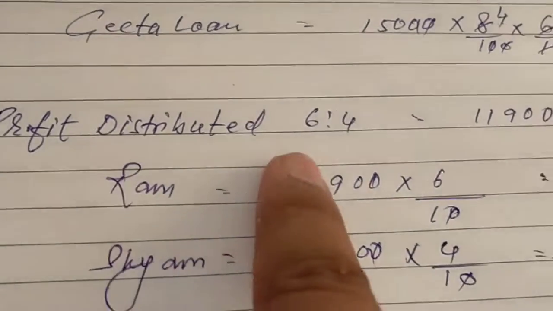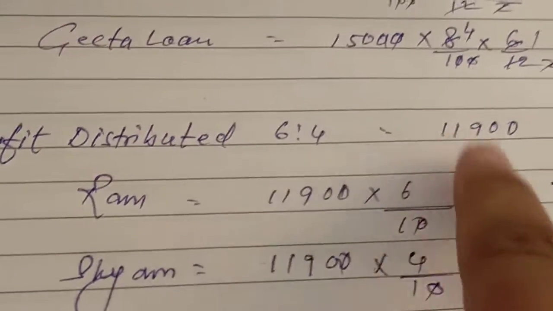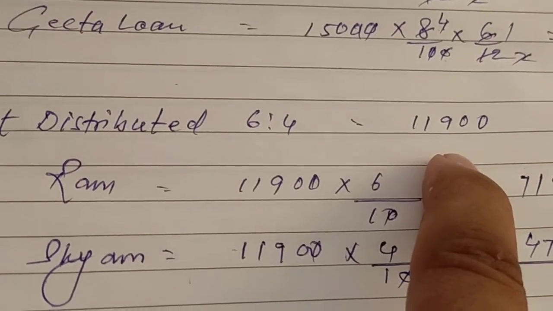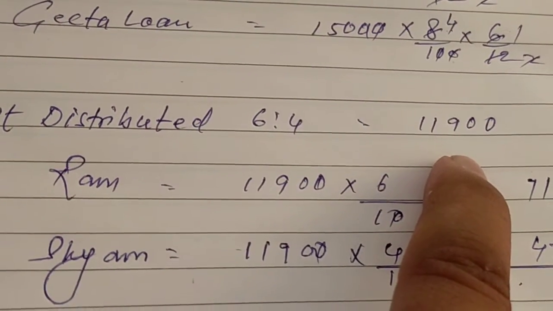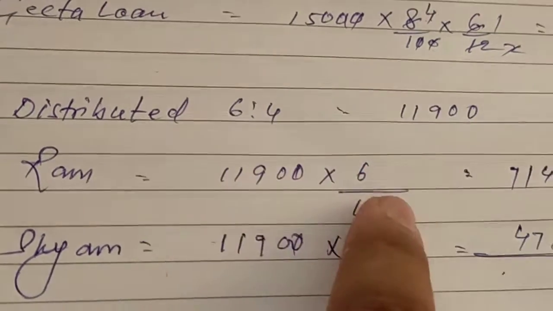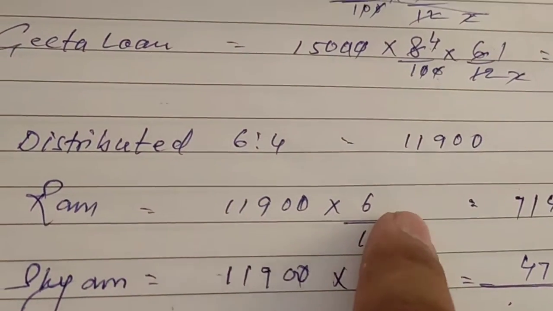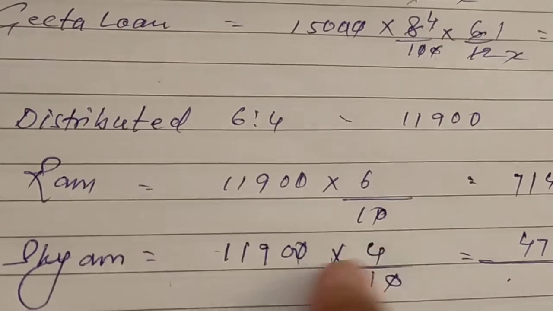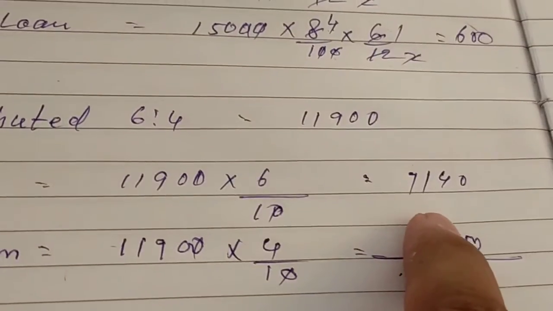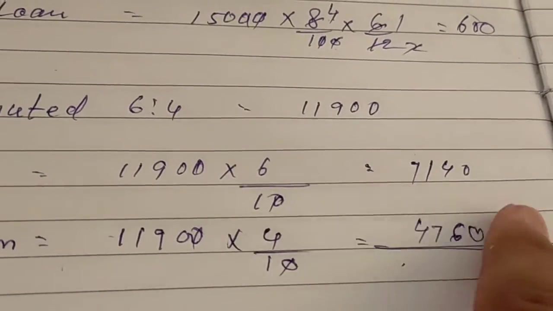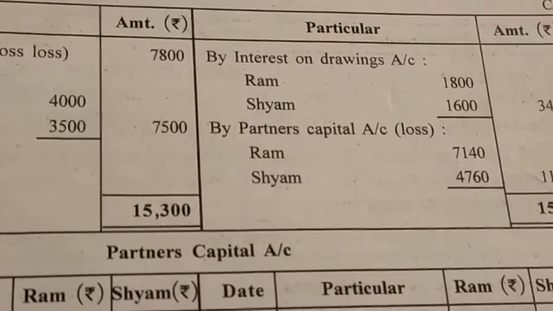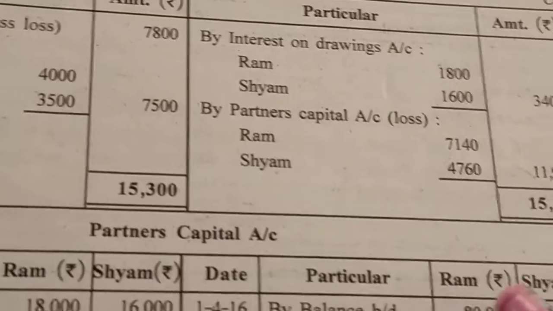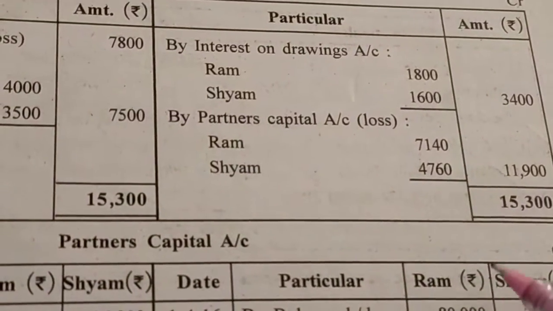As you can see here, the profit distribution ratio is 6 is to 4. This is the loss, 11,900, so 11,900 will be distributed between the partners, 6 by 10 and 4 by 10, so it will come to 7,140 and 4,760. You can see the loss is distributed between the partners.